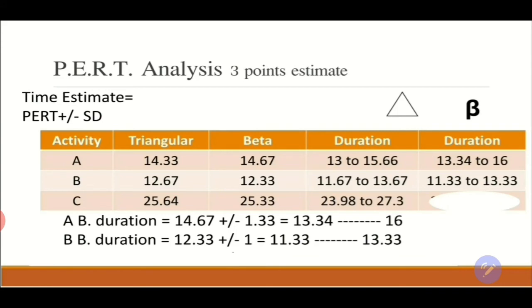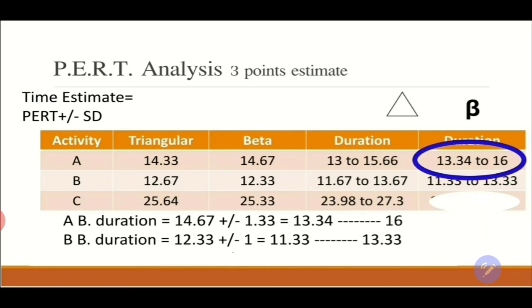Now let's calculate the PERT analysis using the beta formula. The duration for A as a beta formula is 14.67 plus or minus 1.33, which is the standard deviation, and this activity will range between 13.34 up to 16 months. So that's the duration of the activity as a lower limit and upper limit. Less than 13.34, the activity will never be completed, with a 99.99998% probability. And at 16, it means 99.9998% this activity will be completed.